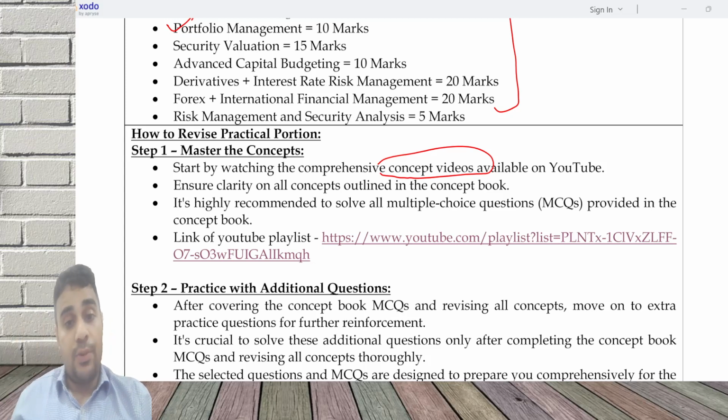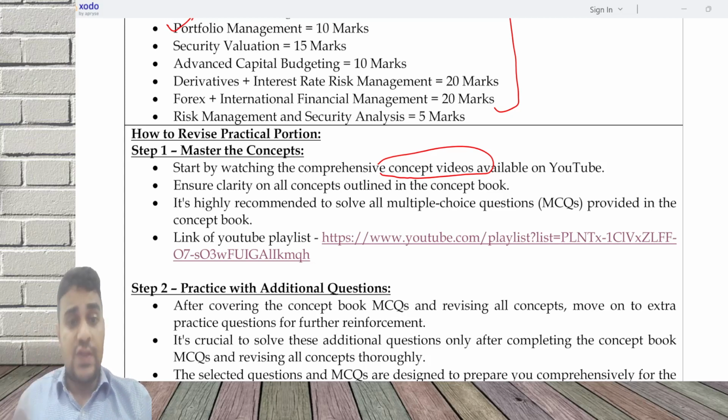Now, how many additional questions do you have to practice? See, the objective is these additional questions are going to test your concept clarity. This, along with the concept MCQ, because some students may be thinking that I'll just do the additional questions. No, first concept book, then the additional questions. First you have to complete the concept book, then the additional questions, because the concept book will also test multiple concepts which I want you to have clarity on. So concept book is first, along with that extra questions.